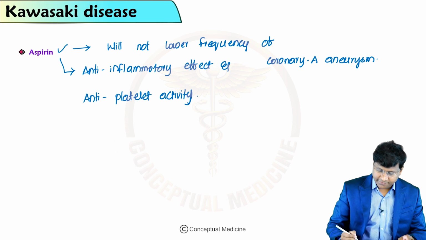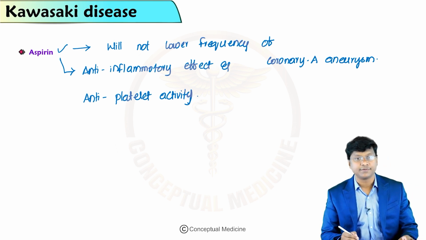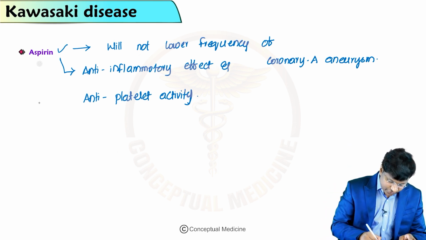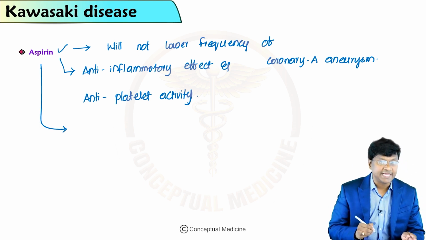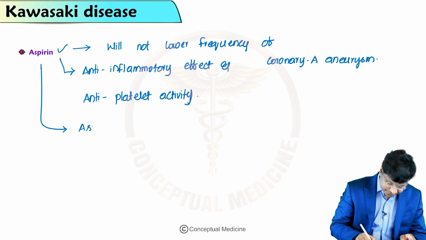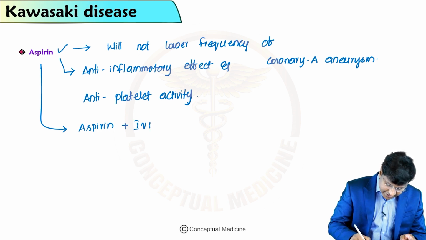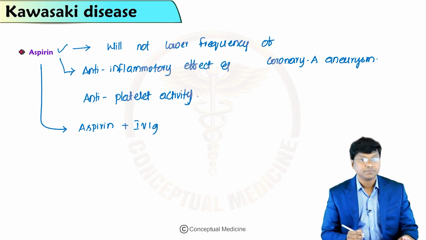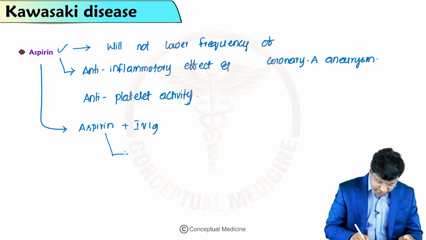You have to give this aspirin along with intravenous immunoglobulin. And how much aspirin do you have to start with?